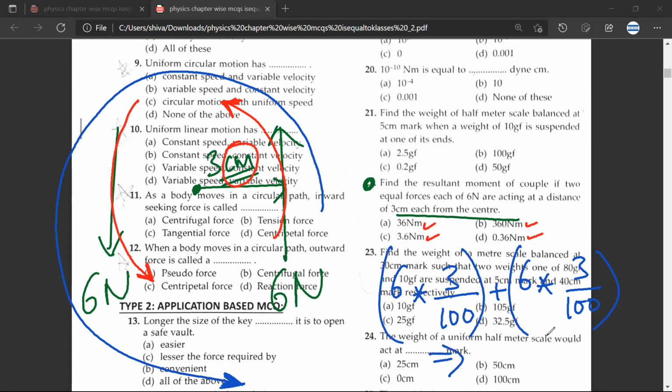So this will be equal to, what would this be equal to? This would be 18 and this would be 36. See, this is 18, 18, 2s are 36. So this will be 0.36 Newton meter. Mr. Sivang, any doubt? No doubt, sir. Great, sir.